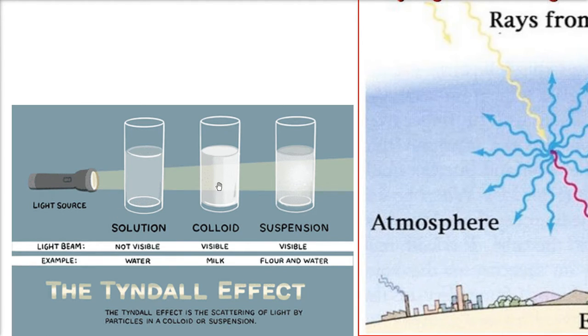But when you make it a colloid, that is, you mix water with milk, or even milk because it already has water, or a suspension, where you add some flour to the water, you are able to see the particles. Why? Because the Tyndall effect is the scattering of light by the particles in this colloid or suspension.